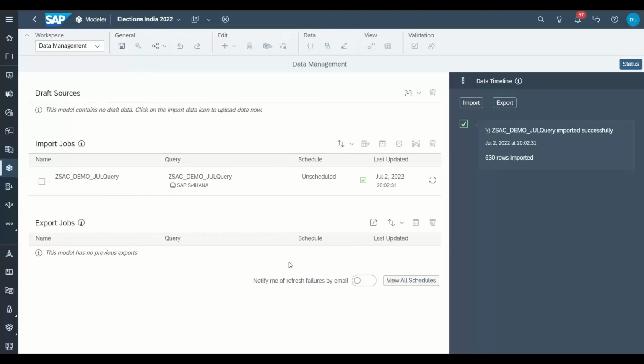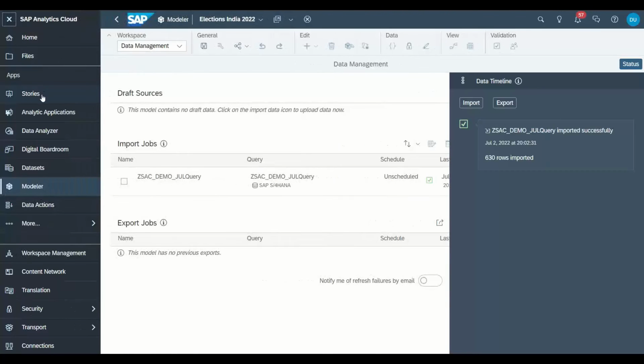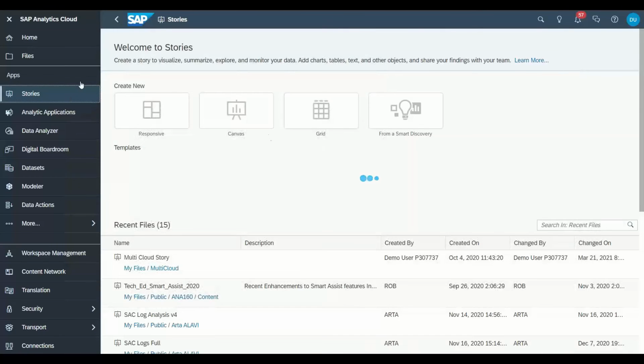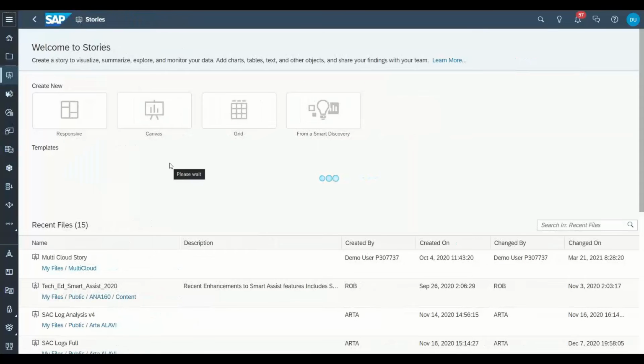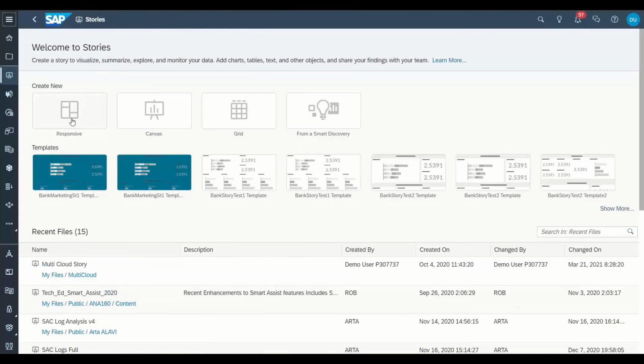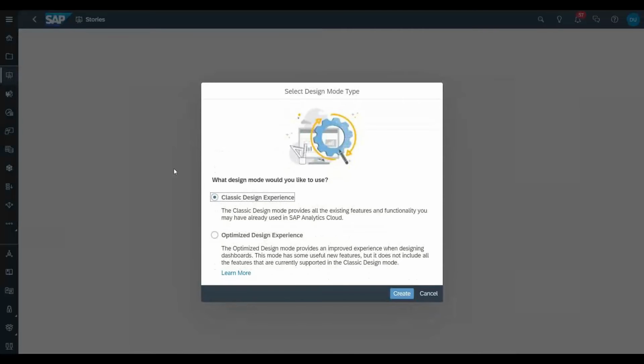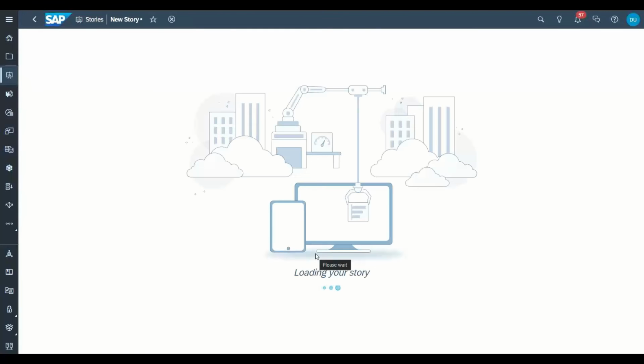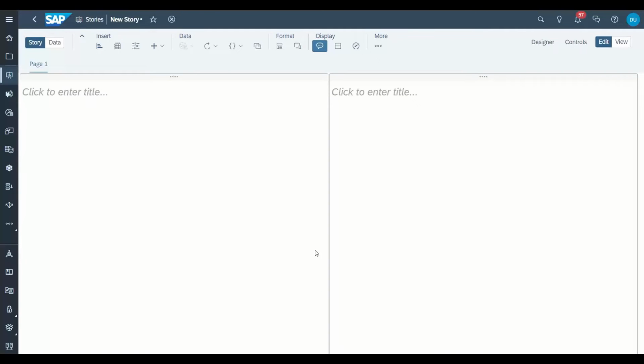Okay, so now we are ready to build a dashboard. Let's go ahead to the home screen and create a new story. A story is nothing but called a dashboard in Analytics Cloud. I'm going to create a responsive page because a responsive page is used typically for building dashboards which work for mobile phones as well.